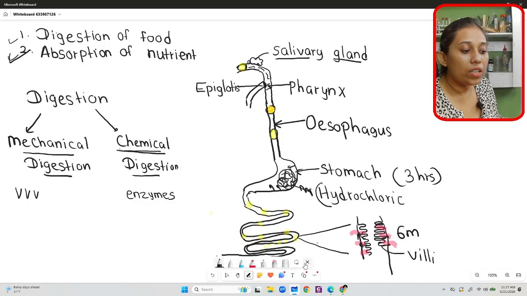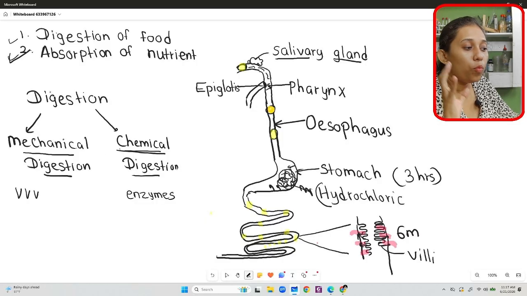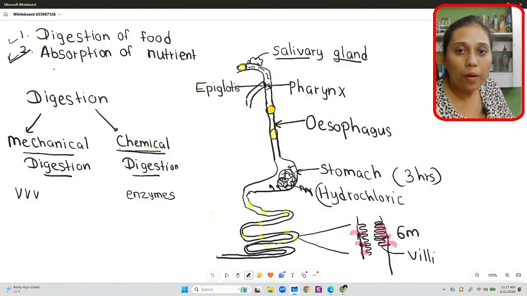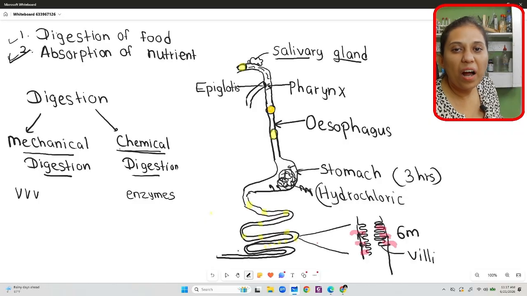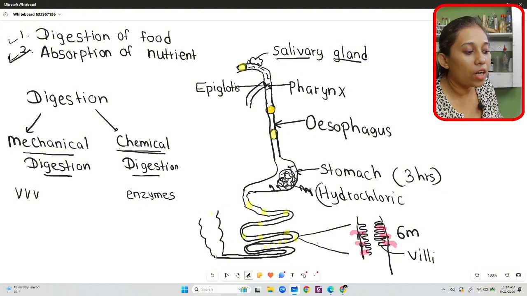When the food reaches the small intestine, both digestion and absorption happen. Digestion is completed, absorption is done. What is left over from the food? Undigested food particles and water. Now it reaches the large intestine. It is larger than the small intestine. Okay, it is like this.